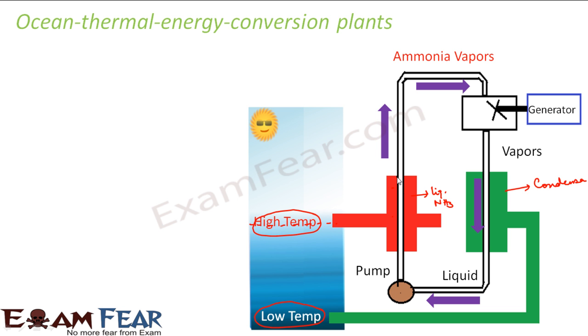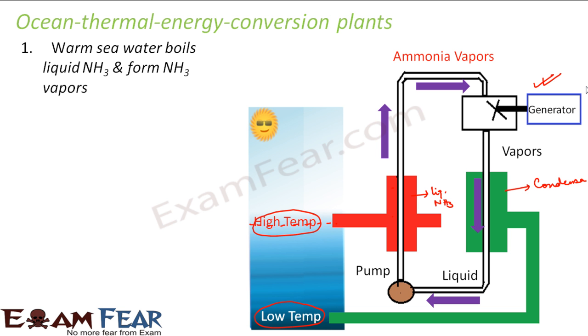The hot water is used to convert liquid ammonia to ammonia vapor, and the cold water is used to convert the vapor back into liquid ammonia. Then the liquid ammonia is pumped again into this portion where the hot water will boil it and form ammonia vapor. This cycle continues and you get electricity generated out of this generator. This is how electricity generation takes place from ocean thermal energy.